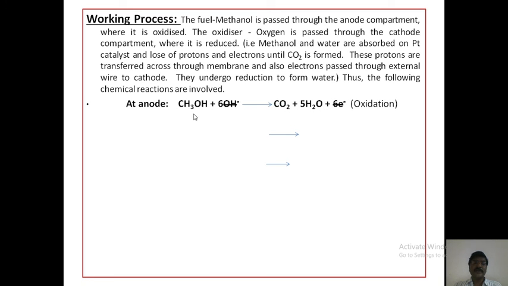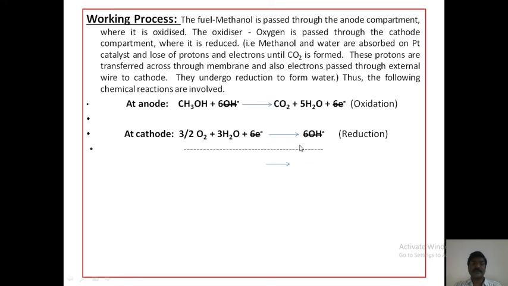At the anode, CH3OH plus 6OH minus gives CO2 plus 5H2O plus 6 electrons. At the cathode, 3/2 O2 plus 3H2O plus 6 electrons gives 6OH minus, which is reduction. The overall or net cell reaction is CH3OH plus 3/2 O2 gives CO2 plus 2H2O.